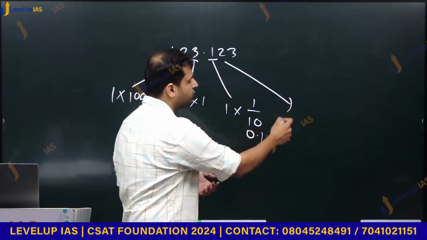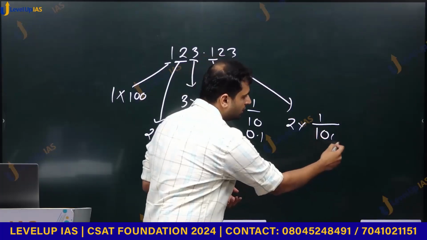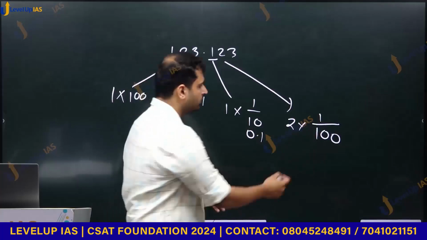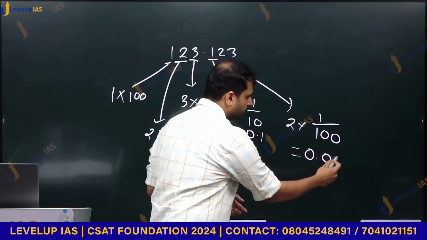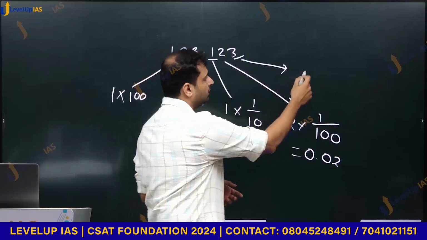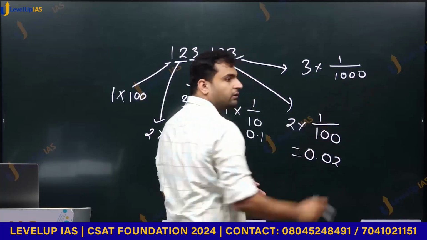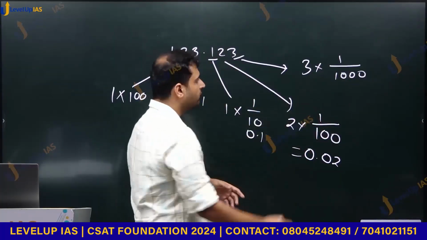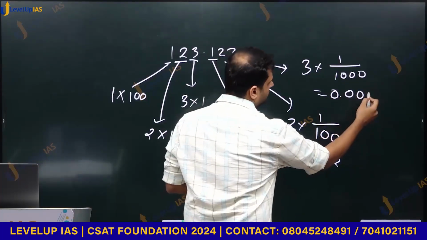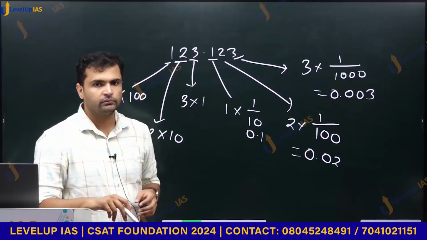What is the place value of this 2? 2 into 1 by 100, which is 0.02. What is the place value of this 3? 3 into 1 by 1000. एक और 0 बढ़ा देंगे, which is equal to 0.003. Any problem?